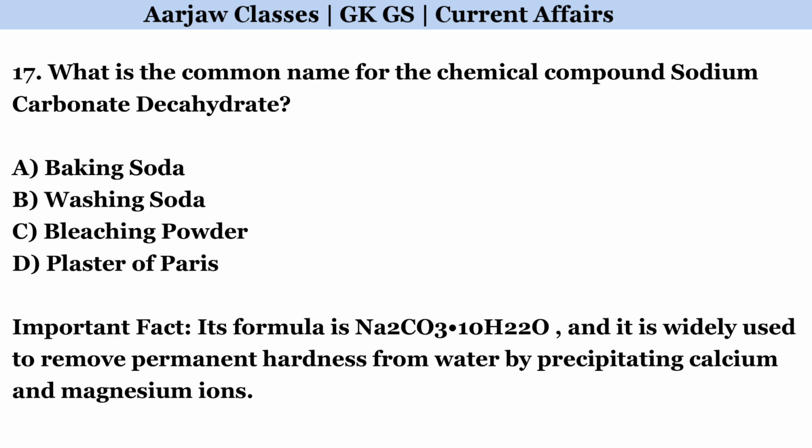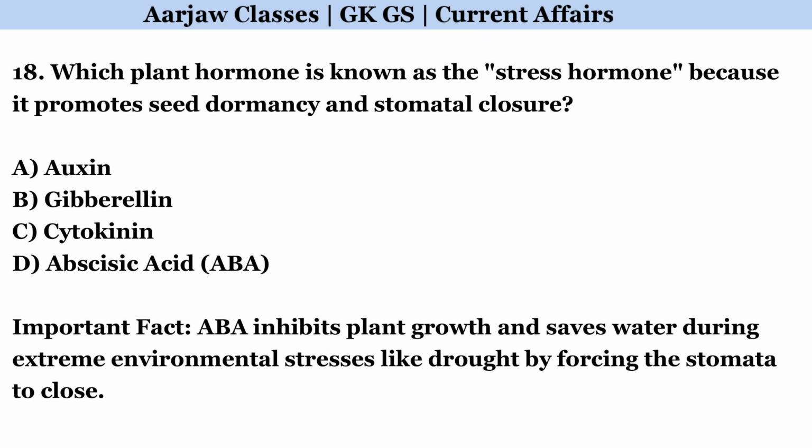What is the common name for the chemical compound sodium carbonate decahydrate? Correct option is B, washing soda. Which plant hormone is known as the stress hormone because it promotes seed dormancy and stomatal closure? Correct option is D, abscisic acid.